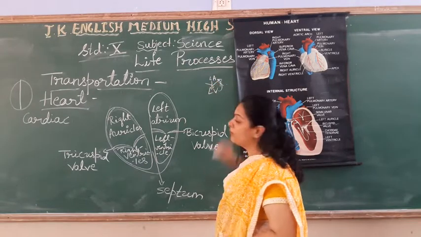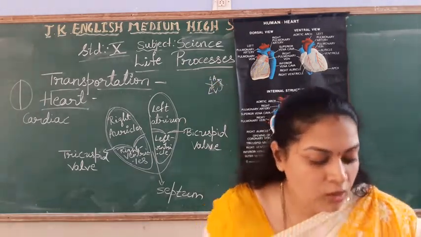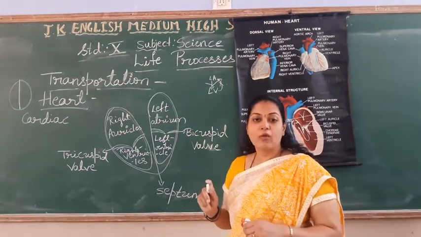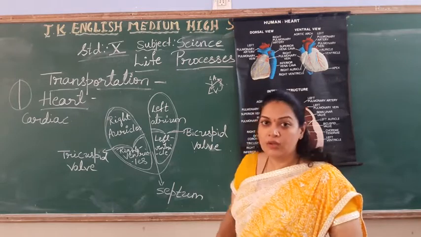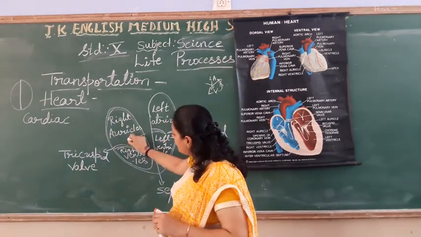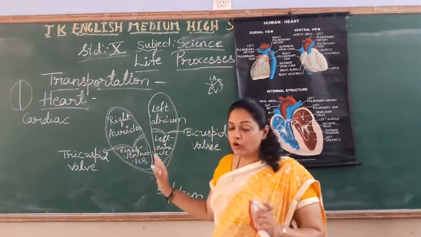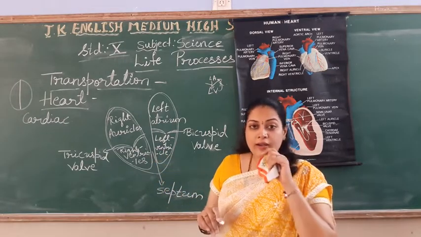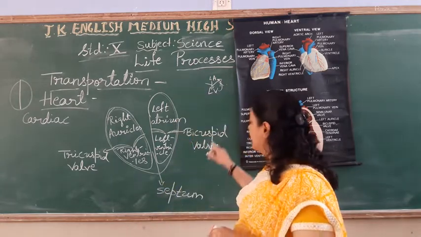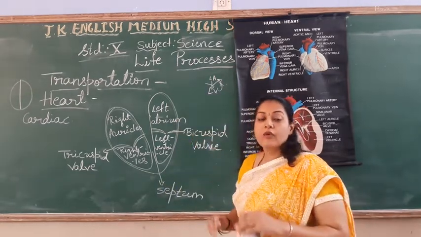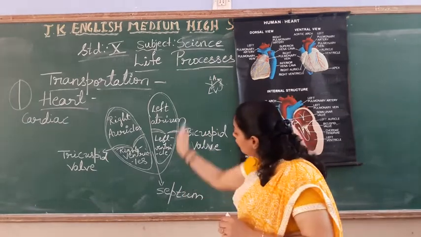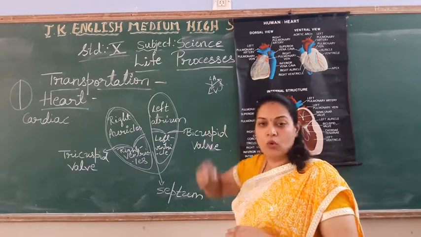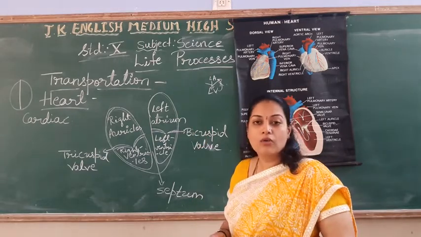So here you have a wall that is called the bicuspid wall. Same function is of the tricuspid wall. Blood will flow from right auricle to right ventricle, but not from right ventricle to right auricle. So what you have to write? The function of bicuspid and tricuspid wall is that it prevents the backflow, reverse flow of the blood.